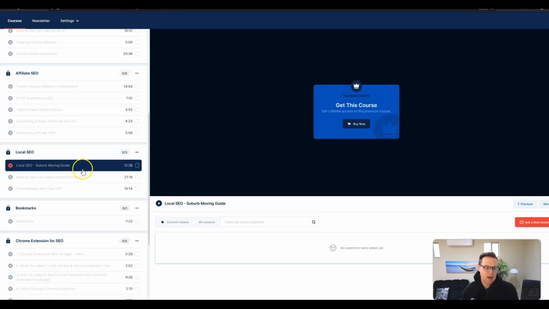Then we're looking at local SEO. We're creating a moving guide for local SEO. This is something that you could use if you have real estate clients, even in the health industry. There might be people looking to move into the suburb, and therefore a suburb guide can be super helpful.